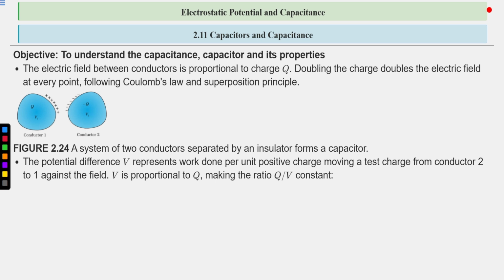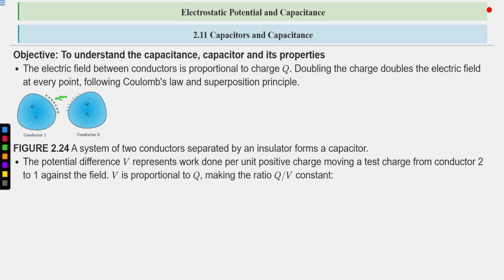So what is the potential difference between these two points? This is the first point and this is the second point. We have to move a charge from this point to this point against the electric field. So we have to do some work, and this is the potential difference. If we are using a unit positive charge, then it is the definition of potential.